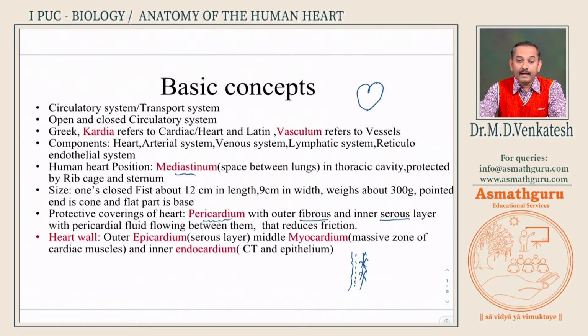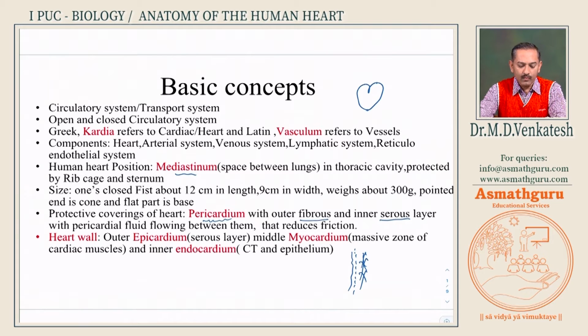Now, this can get infected. Please note, this can get infected and lead to pericarditis. That is one of the rarest diseases that we can see. Here, pericardial fluid is again formed from the blood, and this pericardial fluid is very important for the functioning of the heart. Coming to the next one, what is the heart wall made up of?